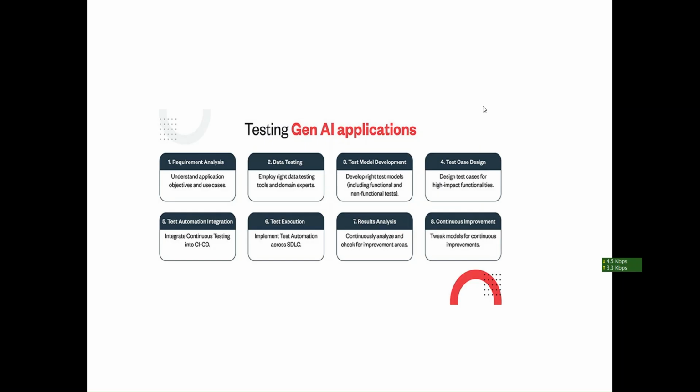Next one is testing Gen AI applications. Where is it all used? We saw a bit already, and we are going to see a little bit deeper here. It helps in requirement analysis, understanding the objectives, writing use cases, writing and finding the right test data with the help of tools and domain experts.